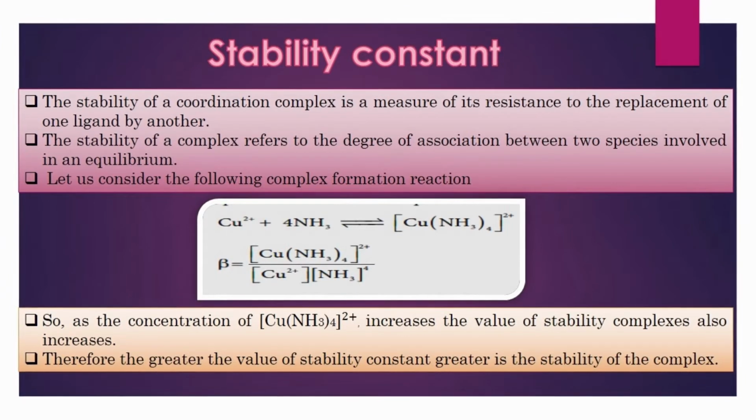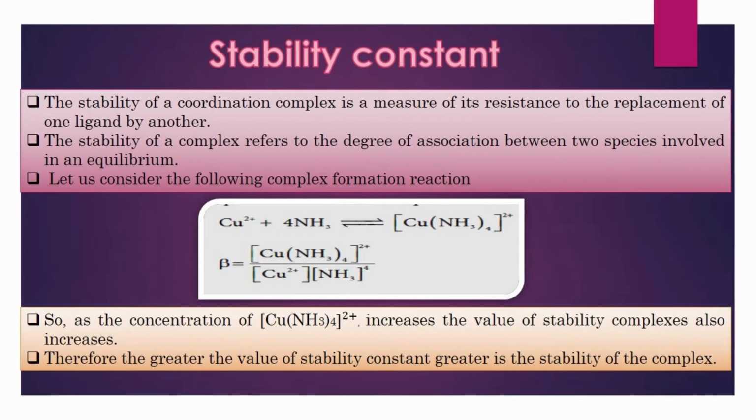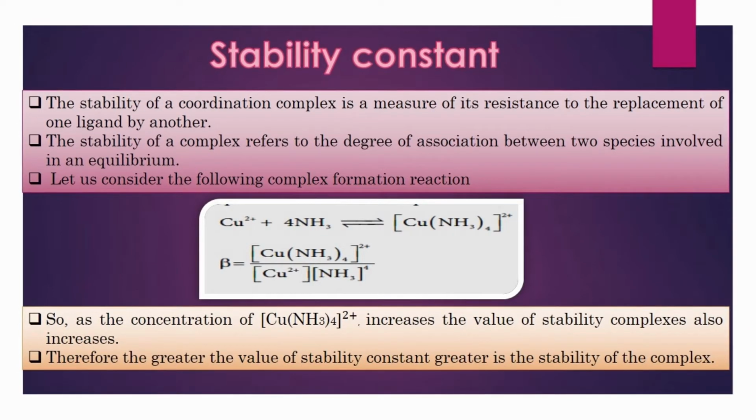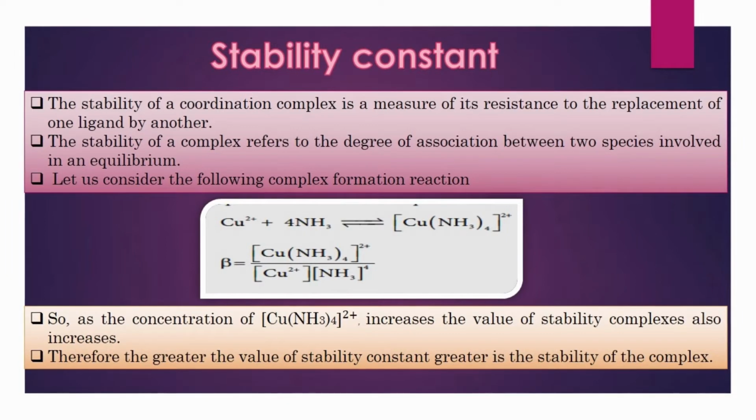When cuprous ion is treated with ammonia molecules in the ratio of 1:4, we get the tetraamine copper 2+ ion complex. The stability constant for this reaction will be equal to the concentration of the complex formed divided by the concentration of the reacting species.